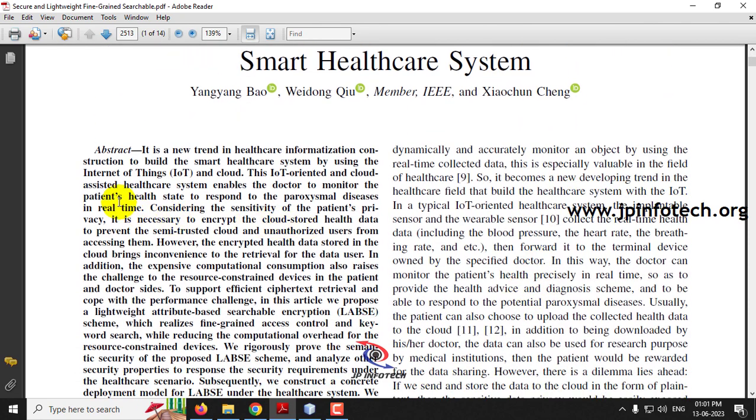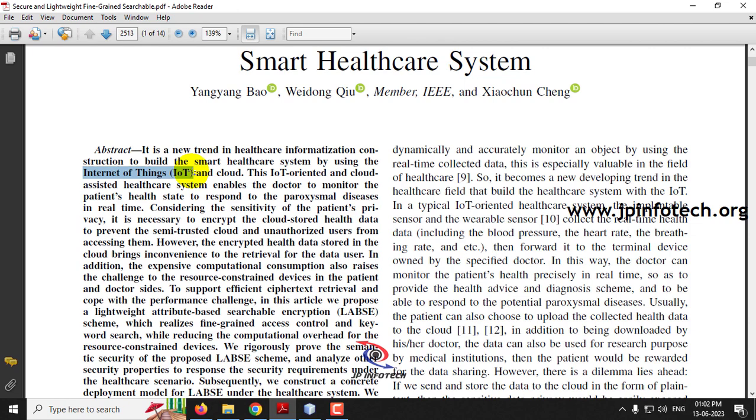So we all know that in an IoT healthcare system, patients need not go to the hospital. Instead they can get diagnosed from their home or any place. The IoT devices will be monitoring their health records like sugar, blood pressure, pulse rate, and it will be transmitted to the cloud service, and the doctors or the hospital persons will see those values and provide the diagnosis from their hospitals. And this all happens because the data is stored in a centralized cloud server.